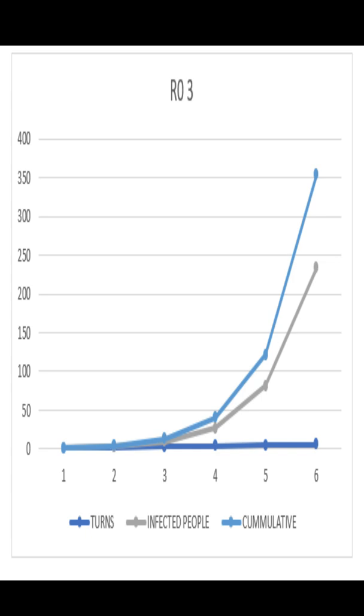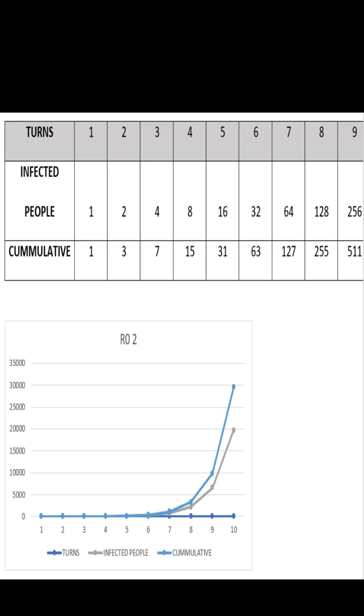Now let's see how the numbers change when we change the R0 from 3 to 2, that is, reduce the R0 by 1. You can see in this table how the numbers are decreasing. The cumulative in the 6th turn where the R0 was 3 was 354.